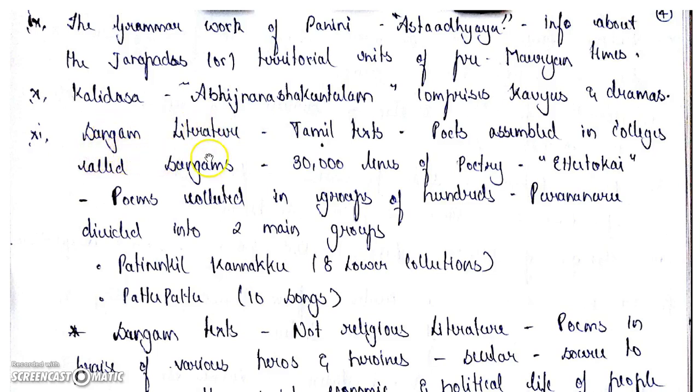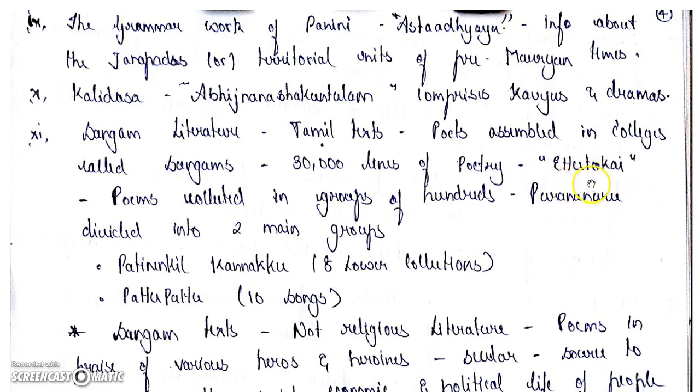Okay, then comes the Sangam literature. This Sangam literature consists of Tamil texts. The poets who wrote these Tamil texts assembled in colleges. These colleges are called Sangams. Okay, hence comes the name Sangam literature. The literature has 30,000 lines of poetry, and these are called Ettu Tokkai. Sorry if I'm pronouncing anything wrong, since I'm not familiar with this.